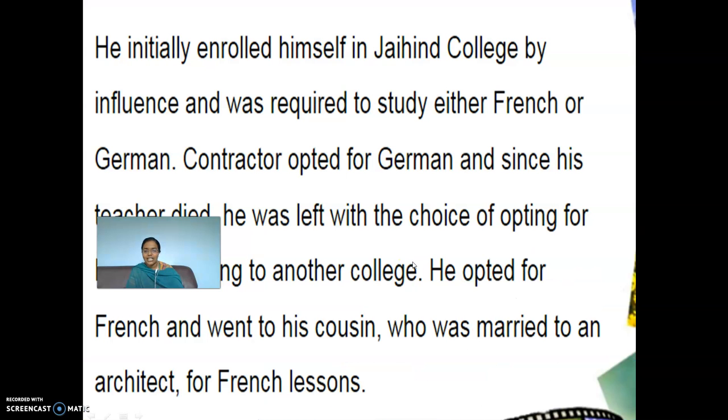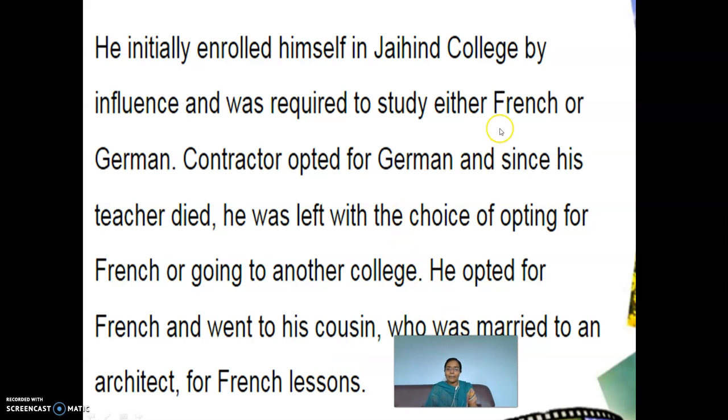And then what happened? When you read the story, you will come to know that he initially enrolled himself in Jai Hind College by influence. And when he enrolled himself in Jai Hind College, he opted for a paper of German. You could see the teacher of German died over there and he could not continue with that paper. Since his teacher died, he was left with the choice of opting for French or going to another college. So when the professor of German died, this man had to take up French.